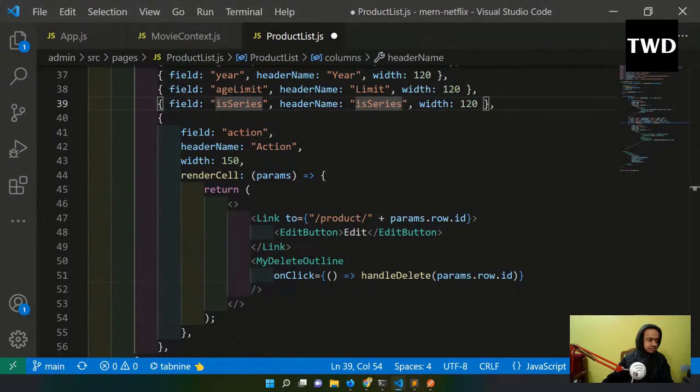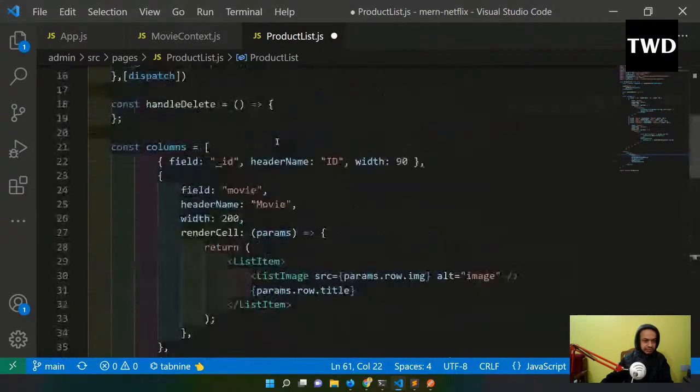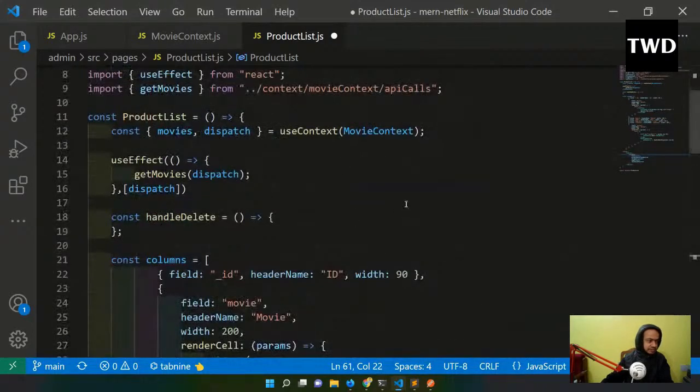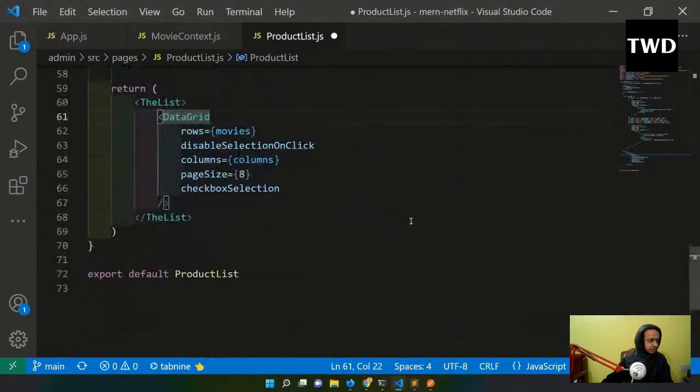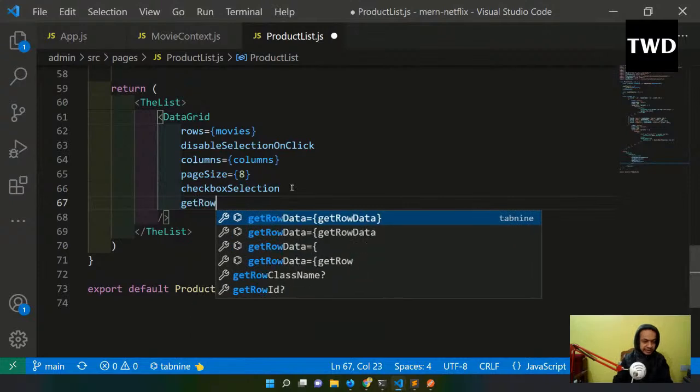Then we have to go here, and the rows is now not from data but from movies. It is coming because it is not dummy data, it is coming from these movies which I am getting. And one more thing we have to add here, because the getRowId, now row has changed to underscore id.